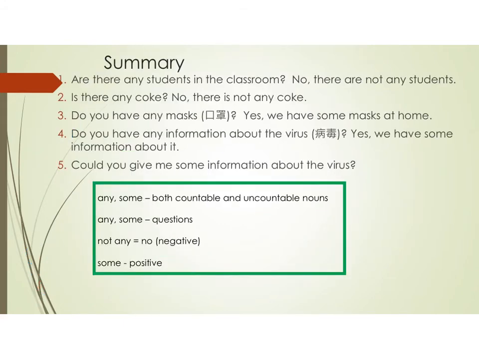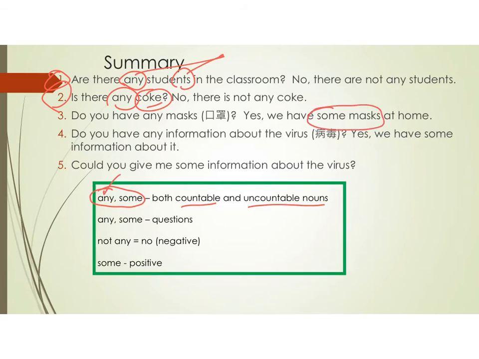So let's do a sum up here. For any and some, we can use them on countable nouns and uncountable nouns. For example, in number 1, are there any students in the classroom? Okay, here students is countable. Number 2, is there any cook? Here it is uncountable. Still, we can use any. And for some, again, we have some masks at home. We have some information about it. So again, we can use some with countable nouns. We can also use some with uncountable nouns.